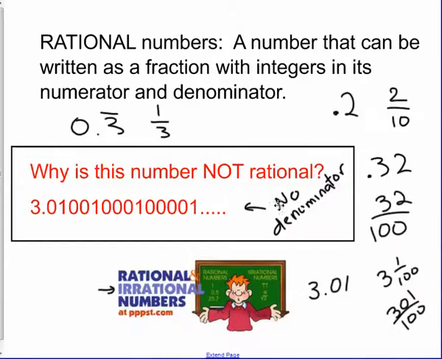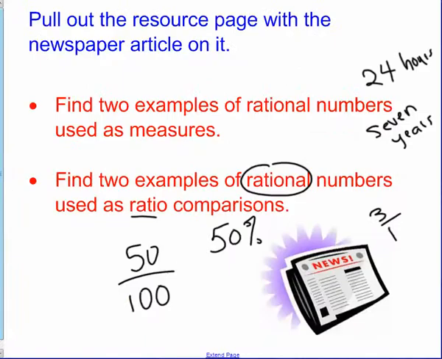You can never find the denominator of the fraction because of this pattern: 0 1 0 0 1 0 0 0 1 0 0 0 0 1. I'm adding one more 0 between each 1. That pattern continues infinitely, so I never know the place value to find my denominator. It's not tenths, it's not hundredths, it's not thousandths, it's not ten-thousandths. This never ends. So I cannot write it as a fraction, so it's not rational. And there's a special name for not rational, and that's irrational. So that's an irrational number.